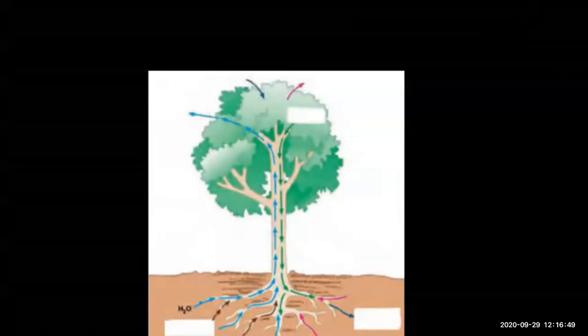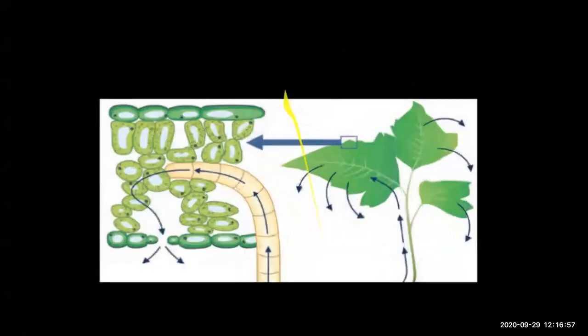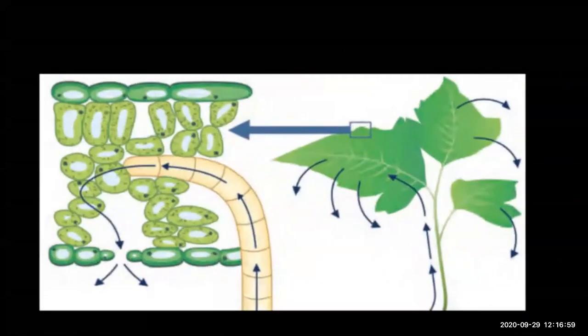Okay, so water is brought up to the leaves through the xylem. I will show you the next slide where you can see how the water is brought up to the leaves through the xylem so as to compensate for the loss of water.